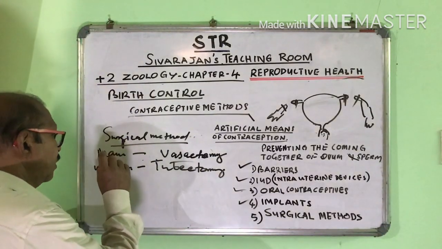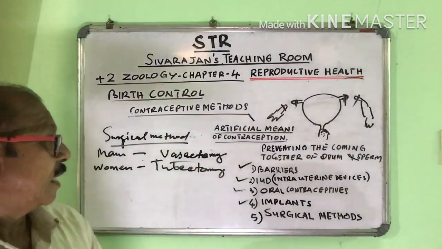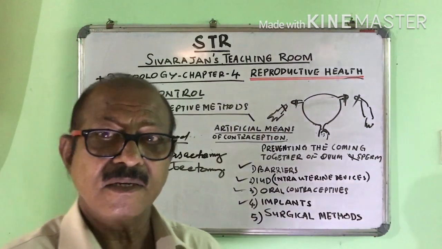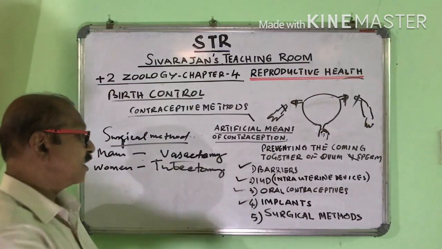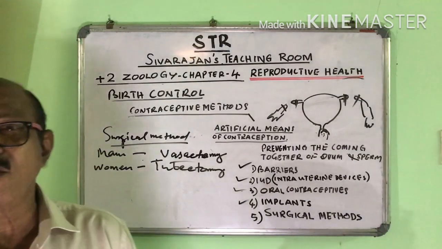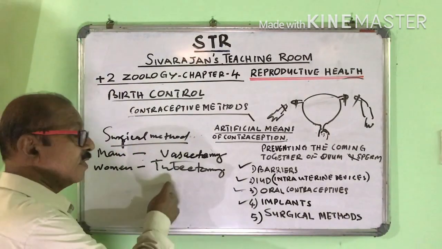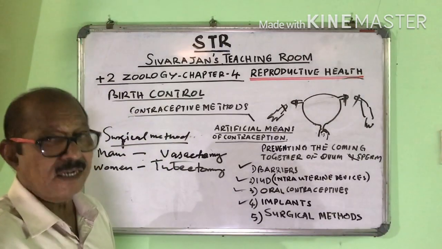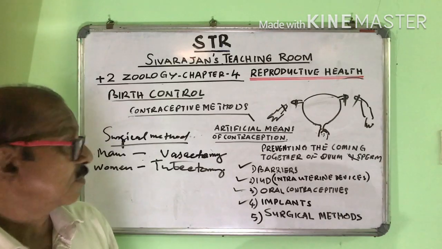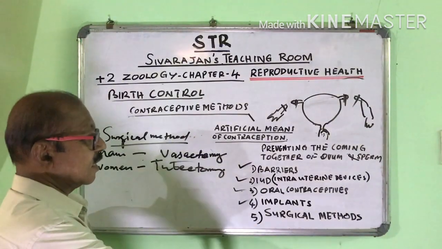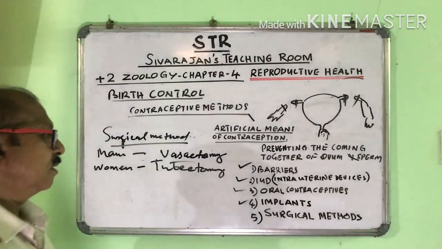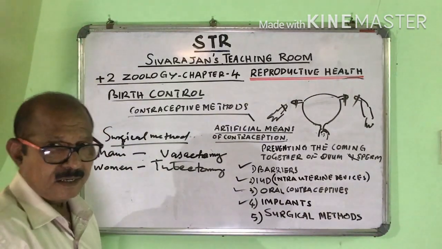So it is not as simple as vasectomy. Tubectomy is a serious operation. So normally this is done along with the delivery of the lady. So these are the different artificial methods of contraception. What are they? Barriers, IUD, oral contraceptives, implants, and surgical methods.